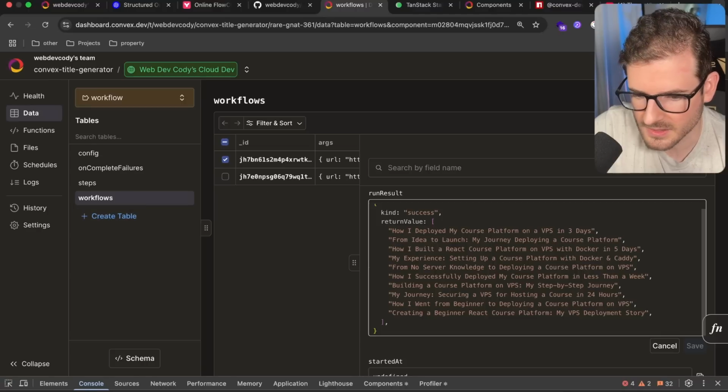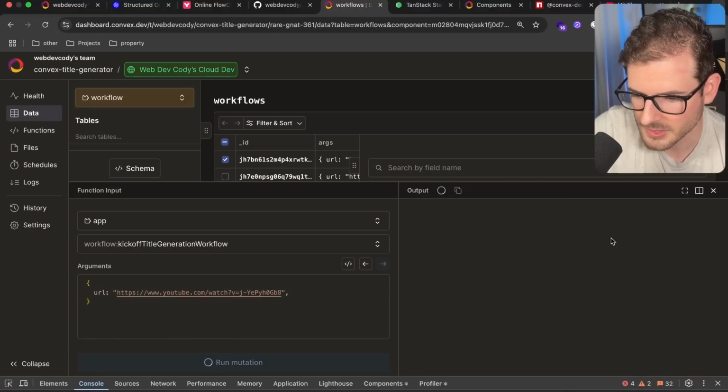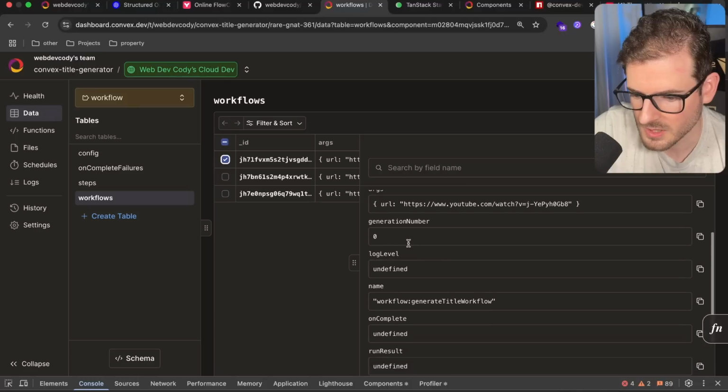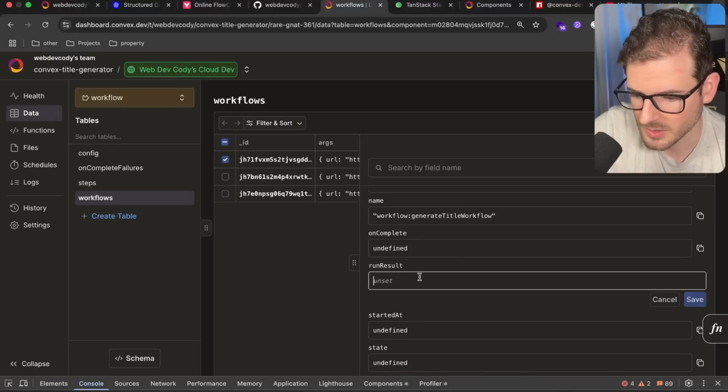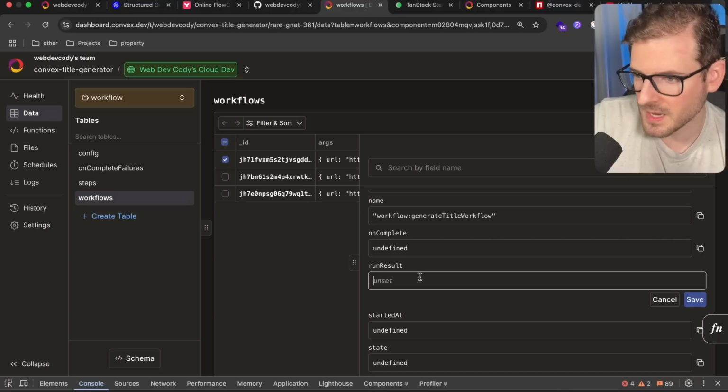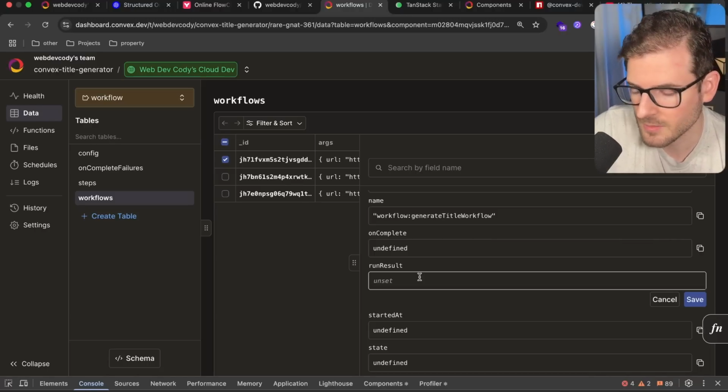Okay, so going back, let's kick off another workflow. Let's just run this. That should start running. And then eventually this thing will be done with the run results, and we should see a big array of a bunch of different titles. Some of them will be the journey title, some of them will be the Theo titles. And I think you guys should get the idea by now of all the different agents we could just throw into this workflow. And eventually we'll get a bunch of titles that we can use.